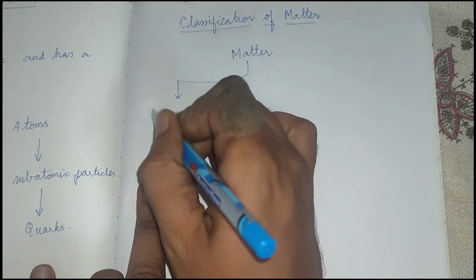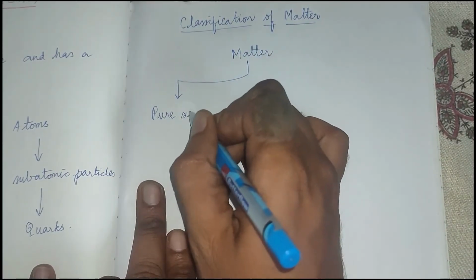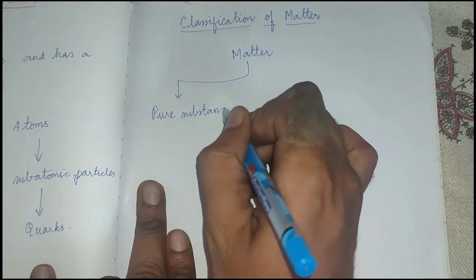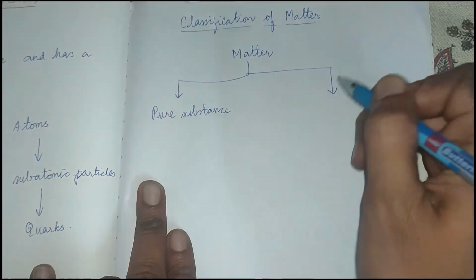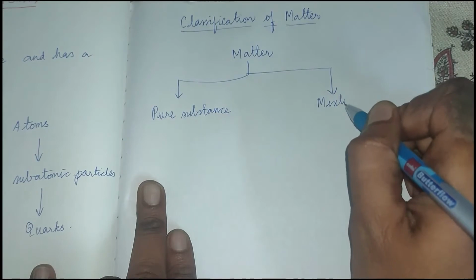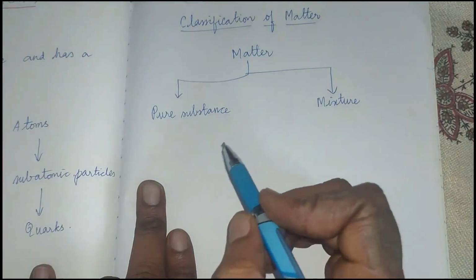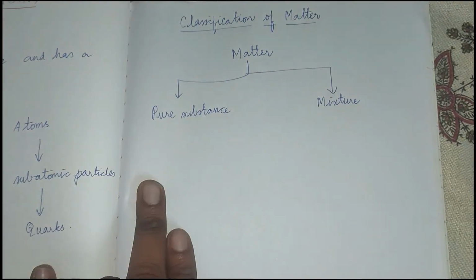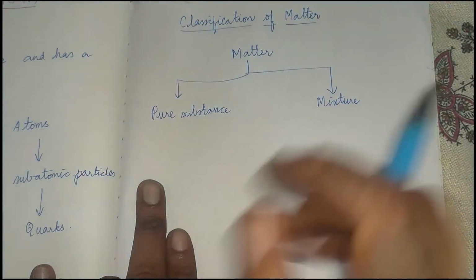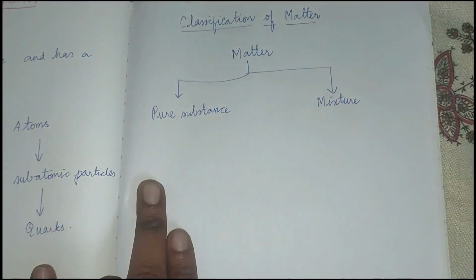The first one is a pure substance, and the second one is a mixture. What is the difference between a pure substance and a mixture? A pure substance has a definite formula, whereas a mixture does not have a definite formula.